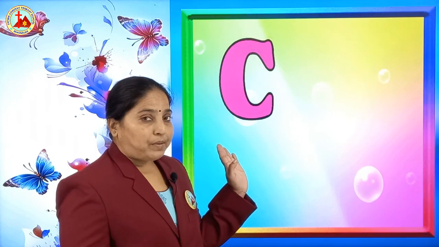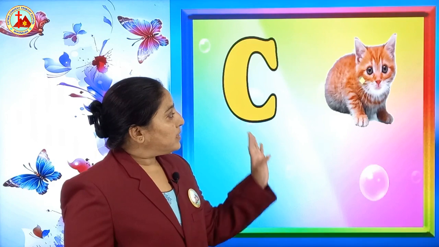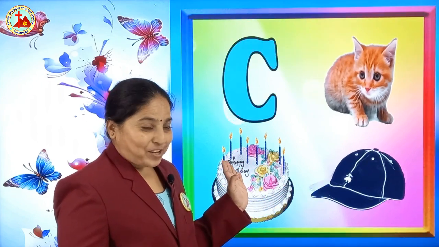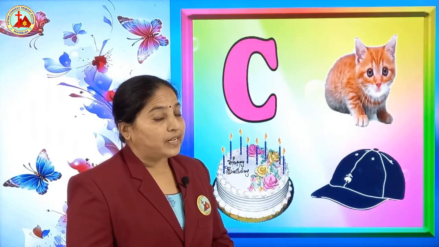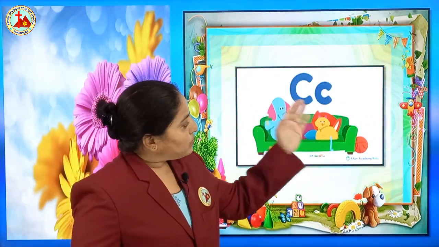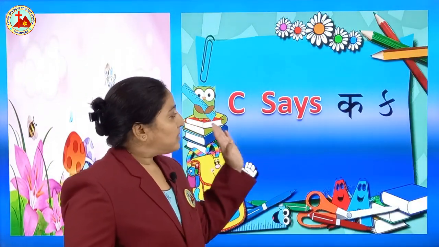Now next one is, tell me which alphabet is this? C. Capital C. C for cat. C for cap. C for cake. Yummy, yummy cake. Cat, cap, a cake. From which letter it starts? C. And what is the sound of C? Ka. This is capital C, small c. Now you have to say C says ka.